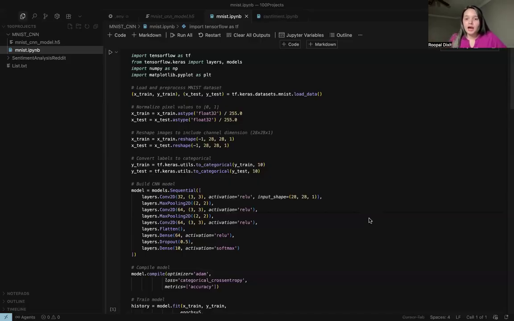Now let's start with the pre-processing of the images. You have the dataset, but you have to make it compatible for the machine to understand and process. So before that, we need to do pre-processing.